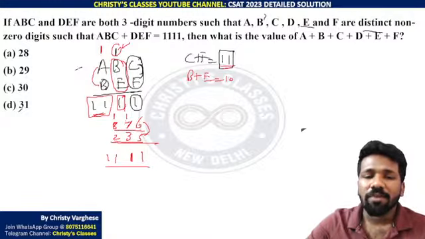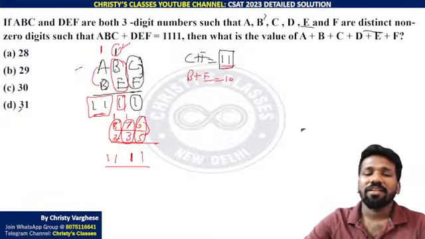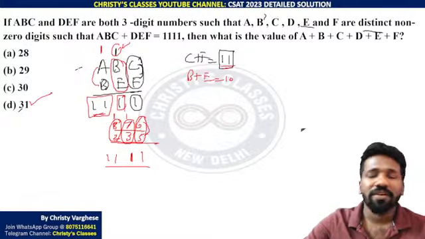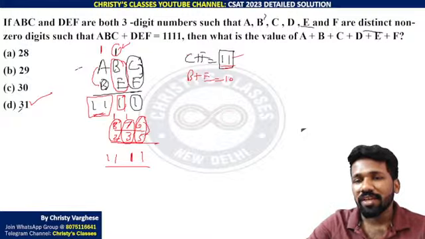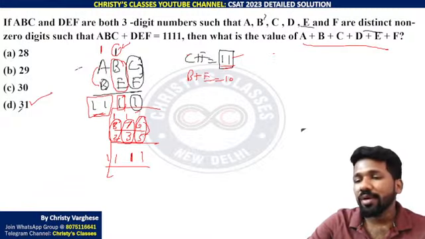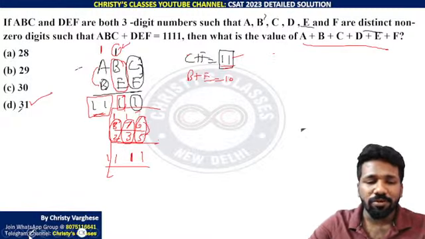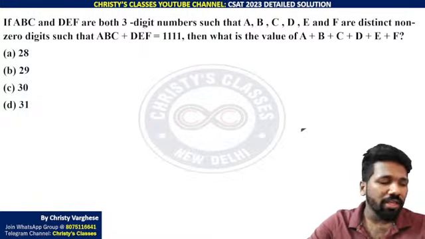So adding it up, what will you get? You can add like this: 8 plus 2 is 10, 7 plus 3 is 10, 6 plus 5 is 11. That is an easy addition to get 31 as the answer, because anyway you need A, B, C, D, E, F all of them added. This example I have written just to make you understand. In the exam hall, if you are directly getting the idea, you don't have to take examples. You can directly answer it.